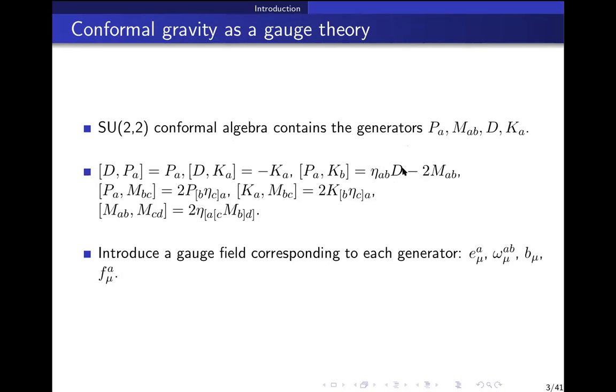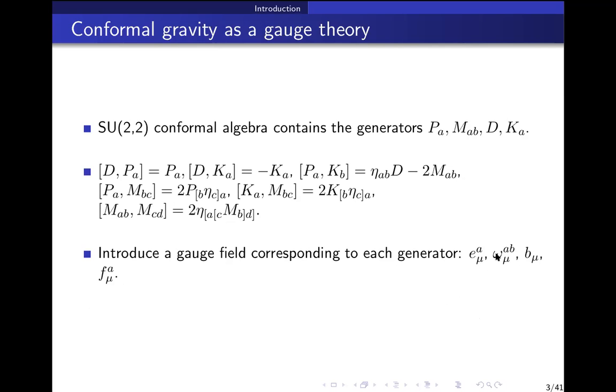And now, given an algebra, we know how to construct a gauge theory. What we do is basically the standard non-abelian gauge theory formalism, where for each generator, we associate a gauge field. For example, for translation, we associate e_mu^a. For Lorentz transformations, we associate omega_mu^ab. For dilatations, we associate b_mu. And for special conformal transformations, we associate f_mu^a.